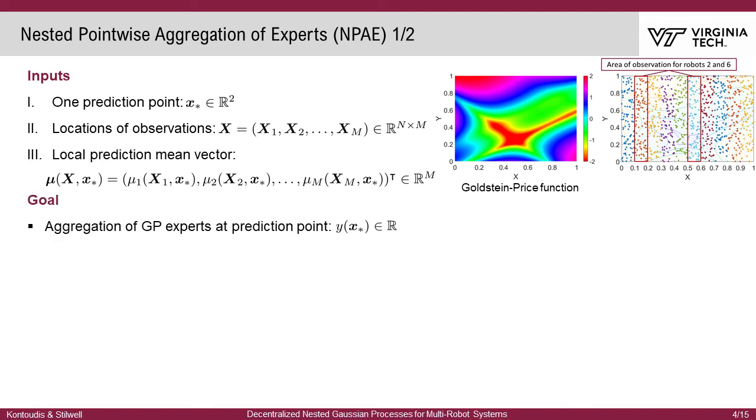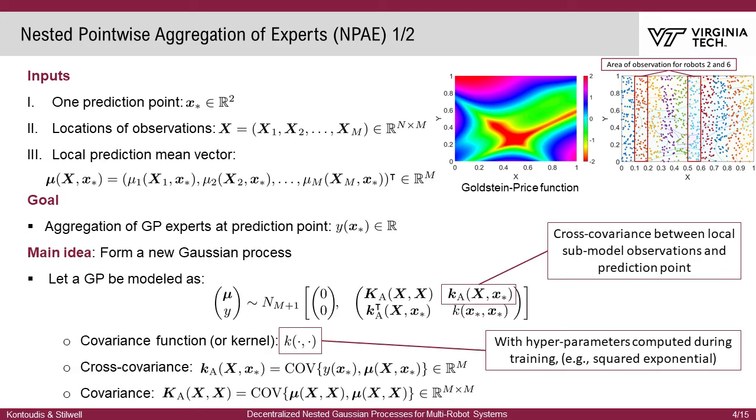The goal is to aggregate the local predictions from the GP experts or robots at the prediction point. The main idea is to form a new Gaussian process using the local prediction mean values and the unknown location of interest. This new GP makes use of the kernel, the cross-covariance, and the covariance. Both the cross-covariance and the covariance are functions of the kernel. The hyperparameters of the kernel are computed during the factorized training, and the kernel is predetermined, say a separable squared exponential.